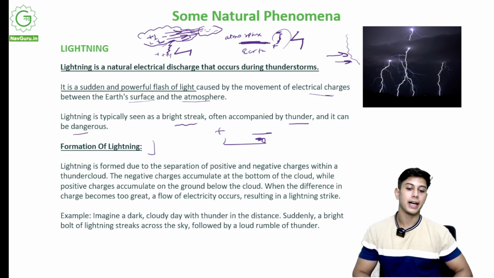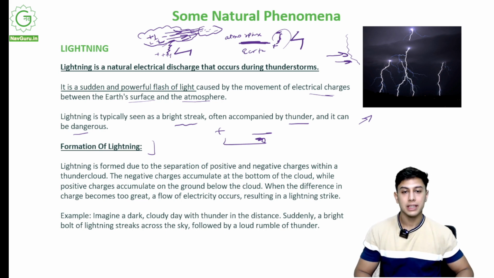For example, imagine a dark, cloudy day with thunder in the distance. Suddenly, a bright bolt of light strikes across the sky like this, followed by a loud rumble of thunder. Whenever there is lightning, there will be thunder.